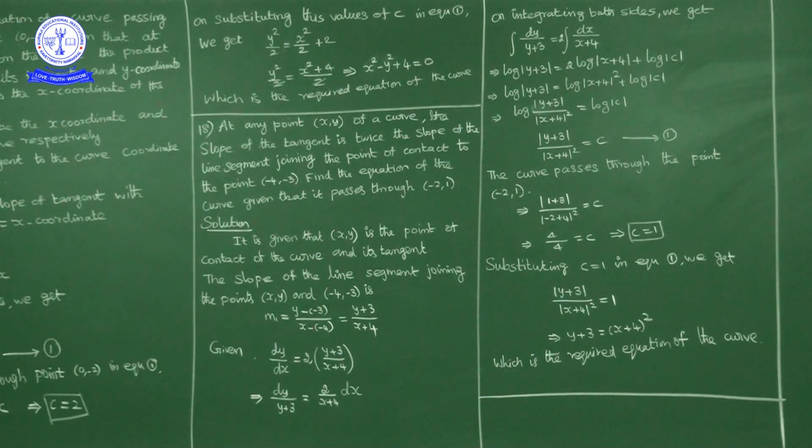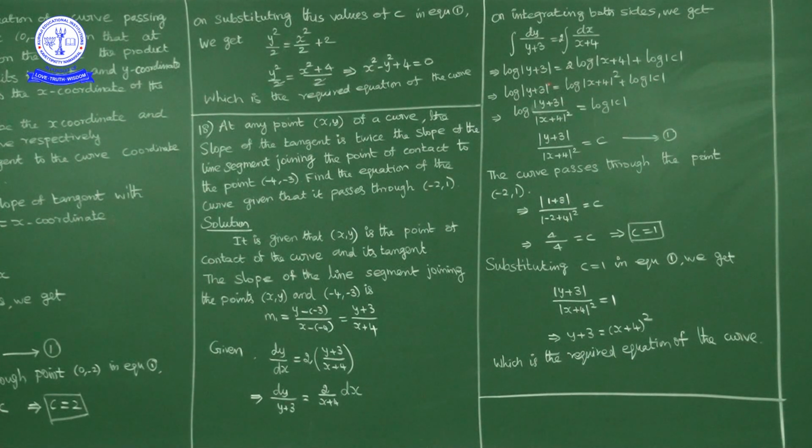Okay, log mod c. So log mod y plus 3 is equal to 2 times log mod x plus 4 plus log mod c. Also m log a we can write as log a power m. So using that property, this right hand side 2 log mod x plus 4 I will write as log mod x plus 4 whole square. Here you may write mod or may not write mod because you have square anyhow. So log of x plus 4 whole square plus log c.